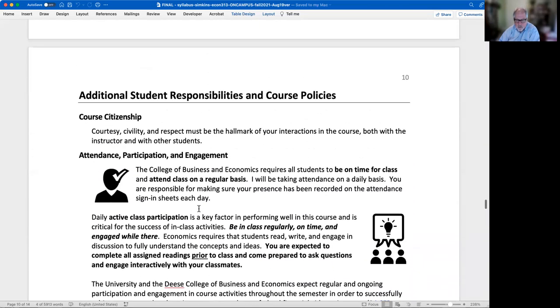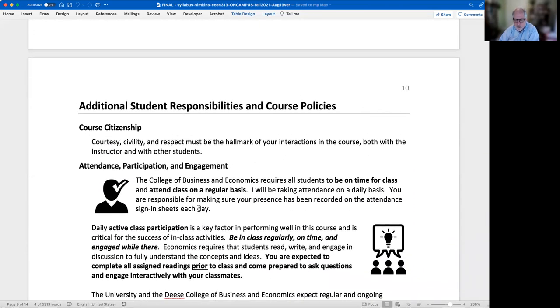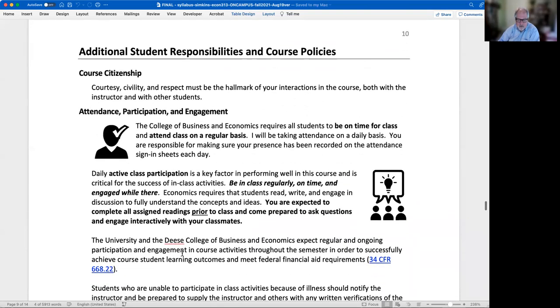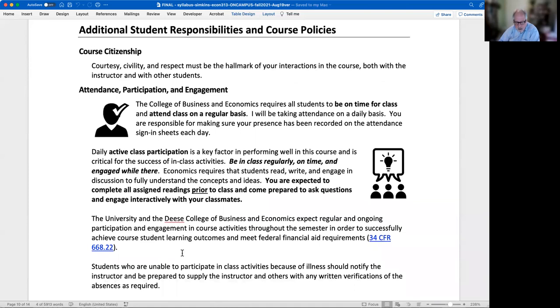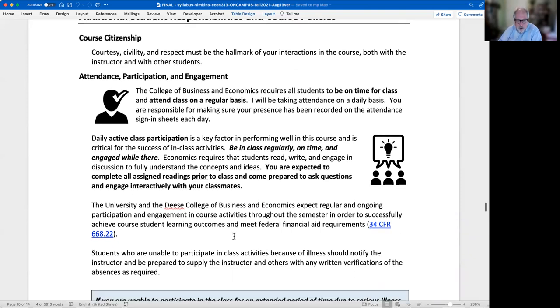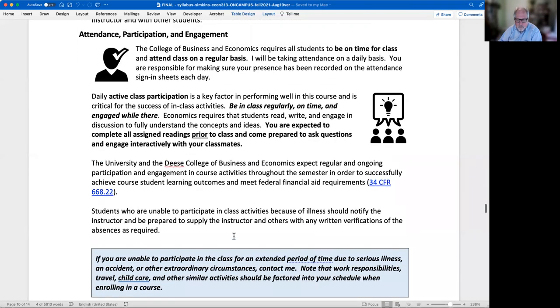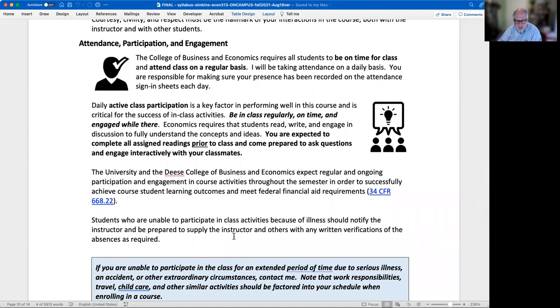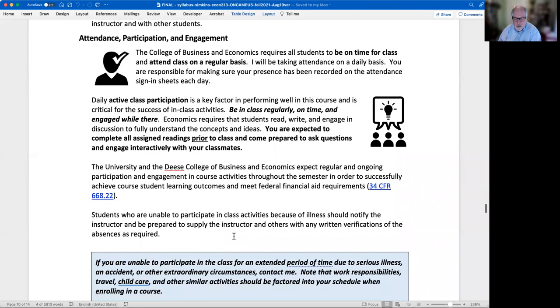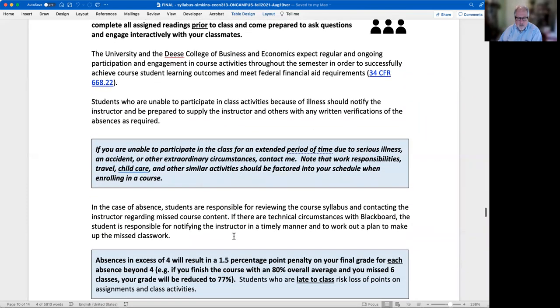Courtesy, civility, all these things go without saying, but we do need to say them to make people aware, right? In terms of being a good citizen in the course, for attendance in the on-campus section of this course, I will take attendance daily, and that is part of your grade. Actually, you do have some leeway on that, because sometimes people need to be gone, and we'll see that down here in just a moment.